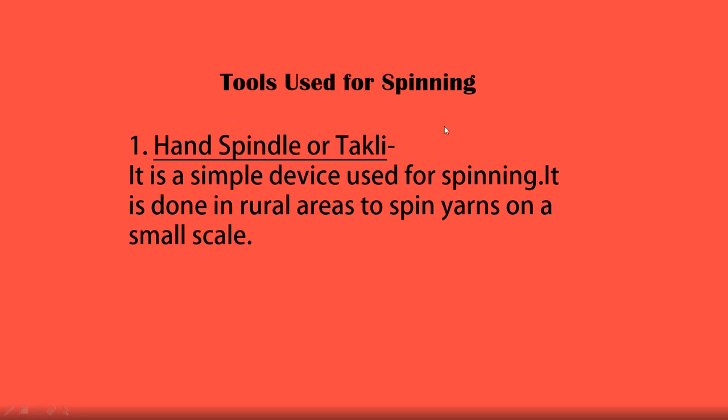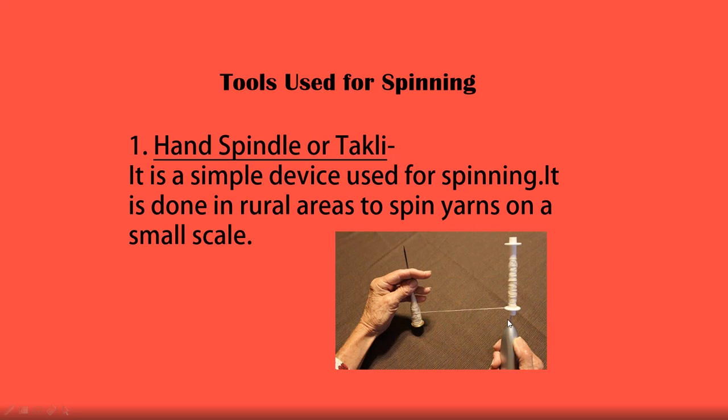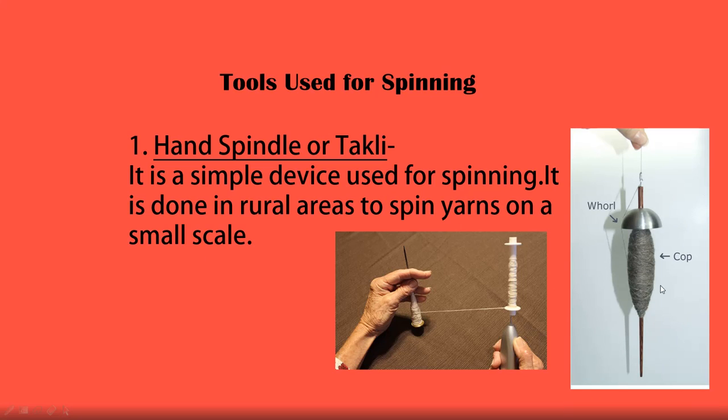Now, tools used for spinning. First is the hand spindle or takli. Let us see a hand spindle. This is a hand spindle. Here you see thread being spun. It's a simple device used for spinning. It is used in rural areas to spin yarns on a small scale. I'll show you in the picture.